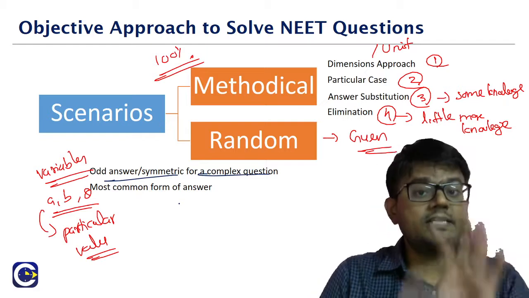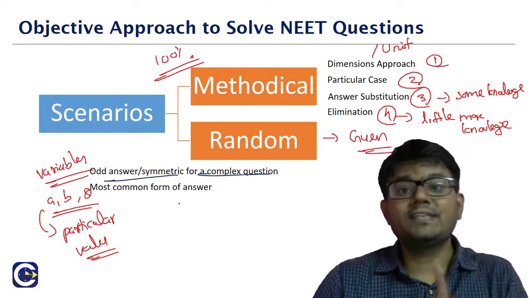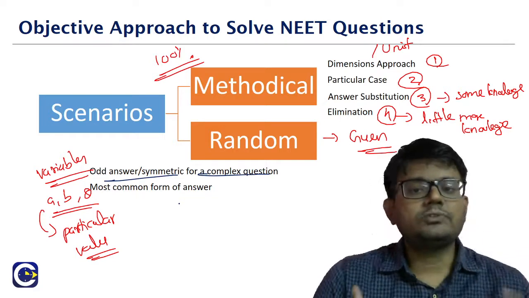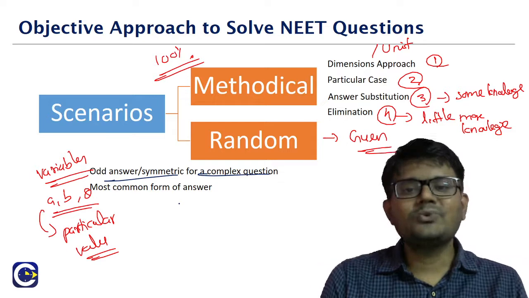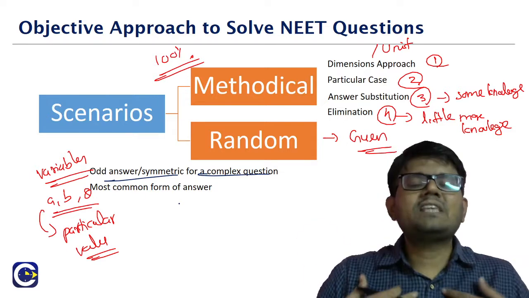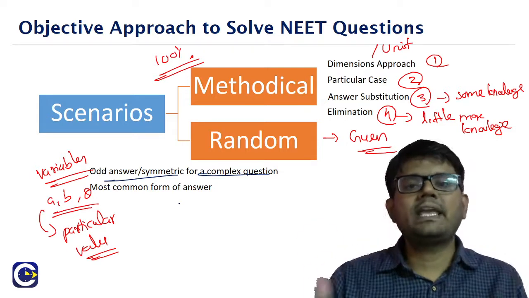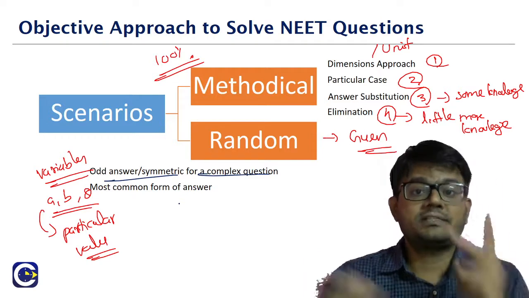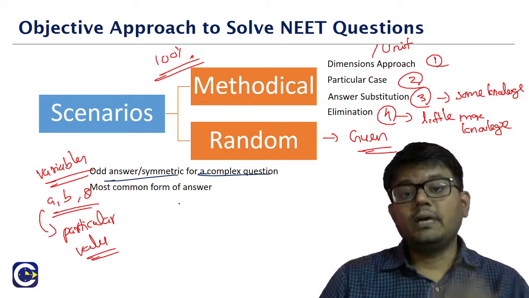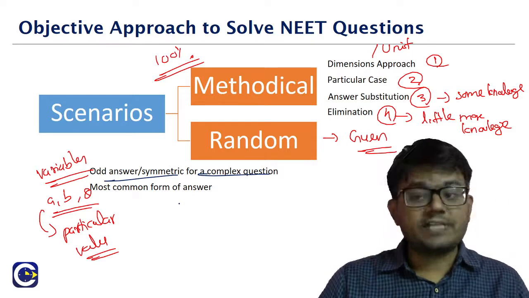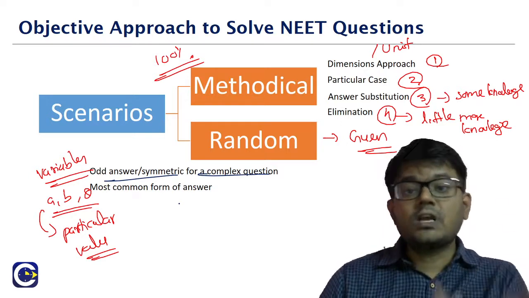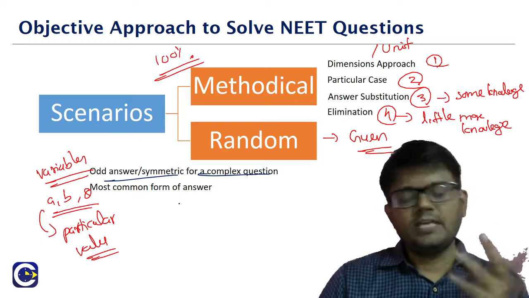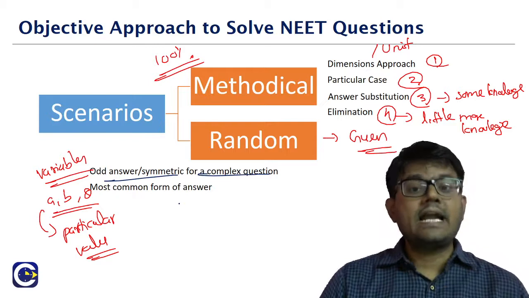Now we cannot say with 100% surety that it is going to be the case in each and every question, but sometimes it might work. That's the reason why these random tools we don't really encourage you guys to resort to. But say for example I am a student who is able to attempt, out of 45 questions, maybe 42 or 43 questions, and I am left with 2. Now by taking a chance for those 2 questions, we might not lose much, but even if one of them is clicking, that might make a difference in terms of what kind of an all India rank we will get. So you can look at these random tools as well.